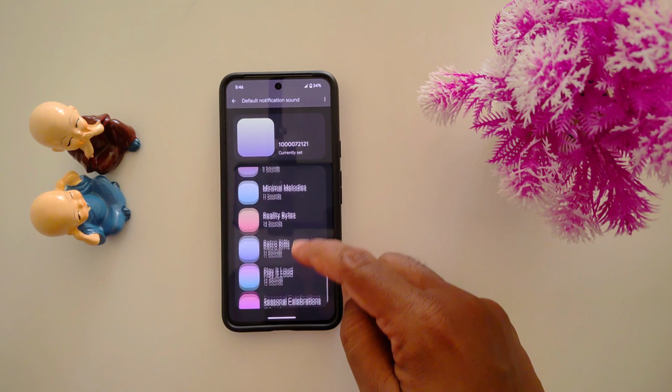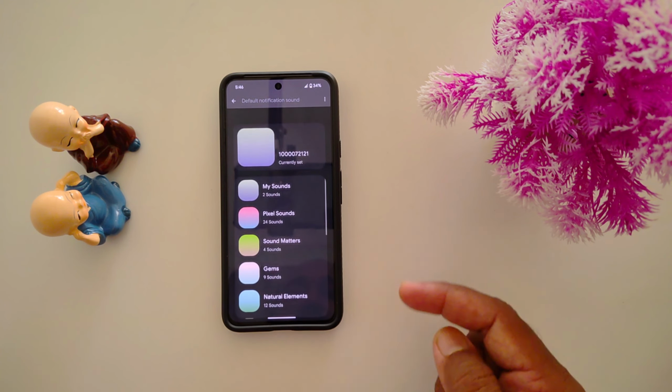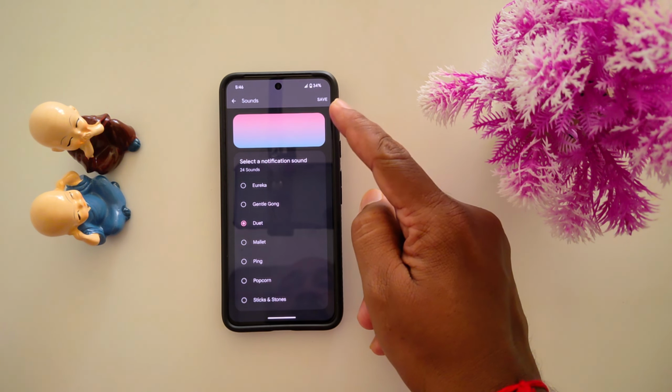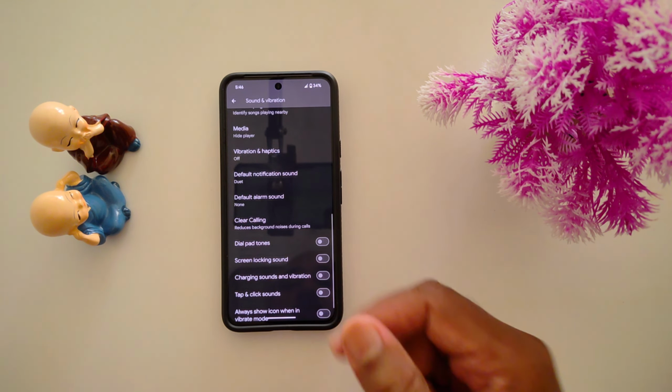You can see a list of different categories available for notification sound. Just select any notification. Here we select this and tap on the Save button to set the default notification sound.